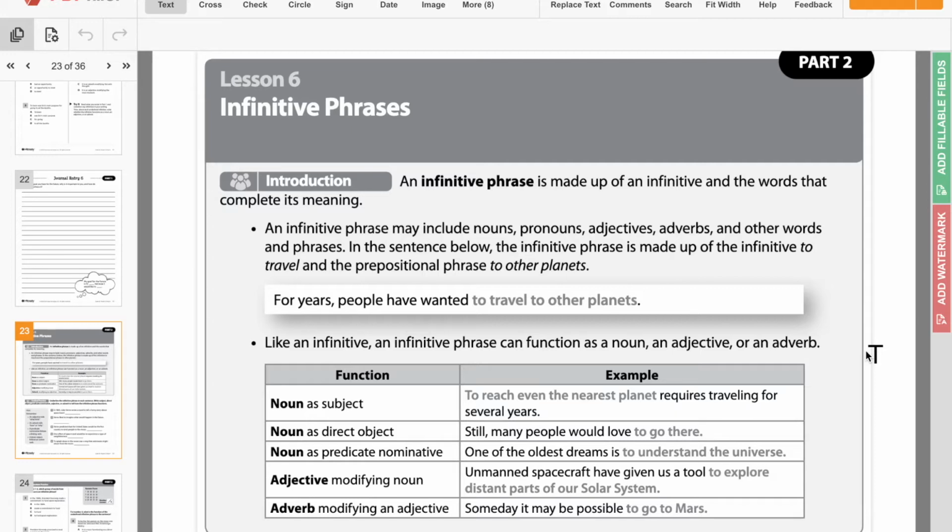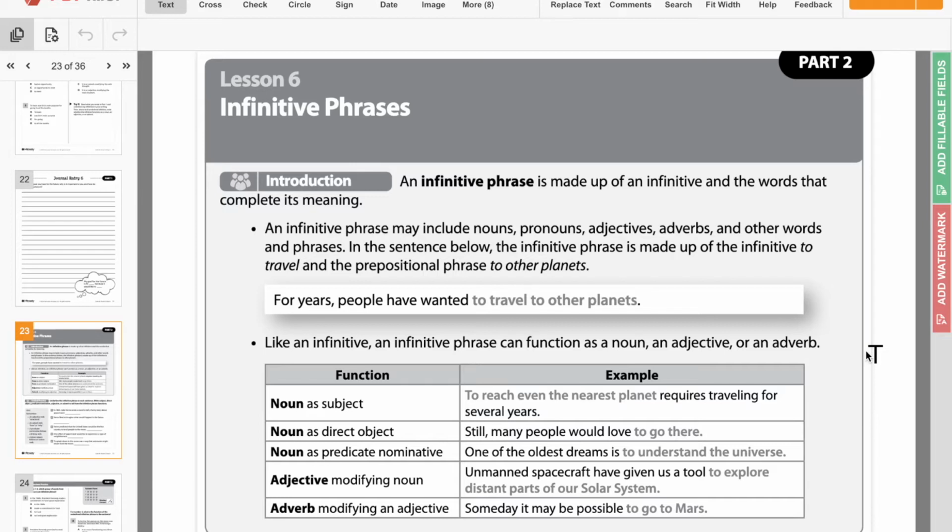So it says an infinitive phrase can function as a noun, an adjective, or an adverb. Like I said, usually an infinitive functions as a noun, but it can also function as an adjective or adverb. So the possible functions: noun as a subject. We always know that the subject of the sentence is the main thing that the sentence is talking about. It's usually going to be at the very, very beginning.